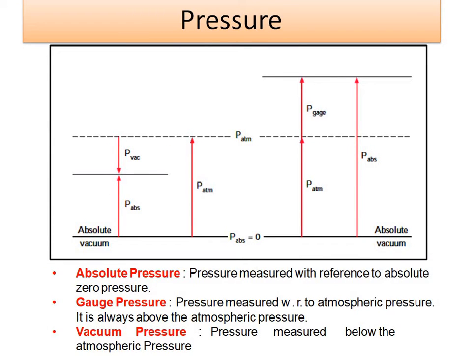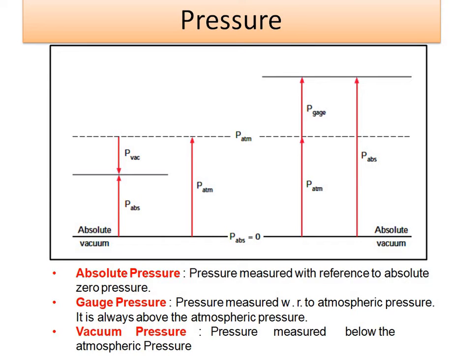There are certain terminologies used for pressure: absolute pressure, gauge pressure, and vacuum pressure. Before that, we will discuss what atmospheric pressure is. The pressure in our surroundings is called atmospheric pressure. We are surrounded by air, and we are surrounded by a certain pressure of air. It is called atmospheric pressure. Since it is commonly available everywhere, its effect is negligible. That's why it is called atmospheric pressure.